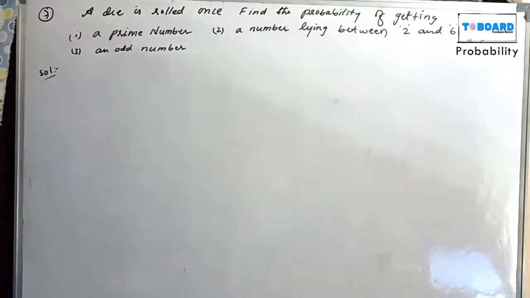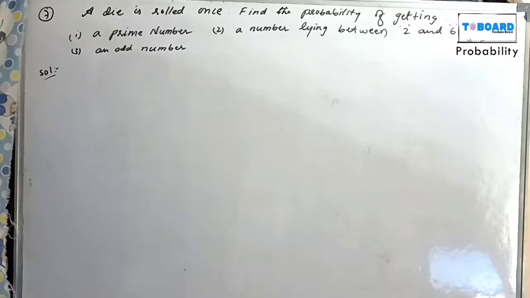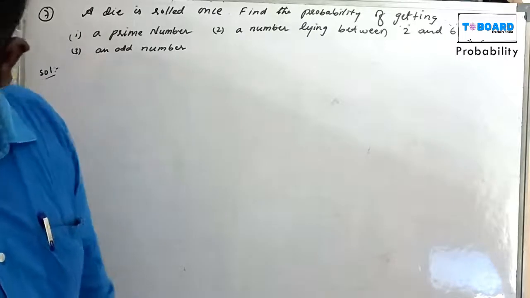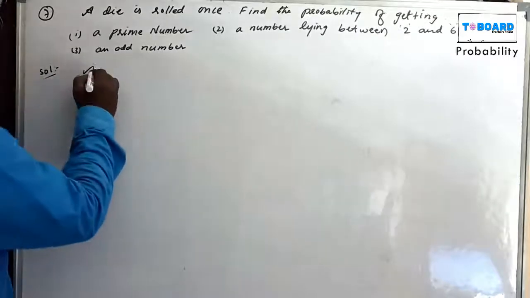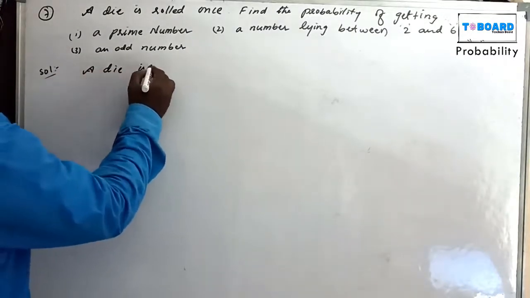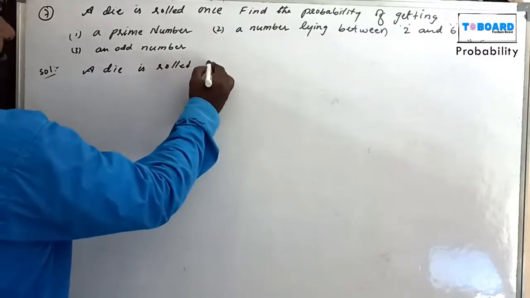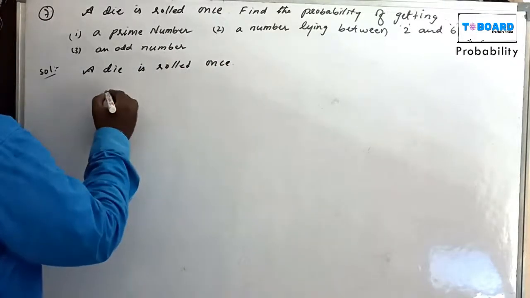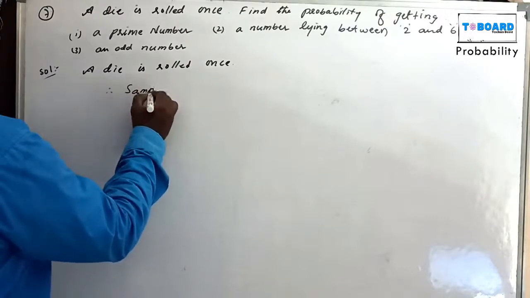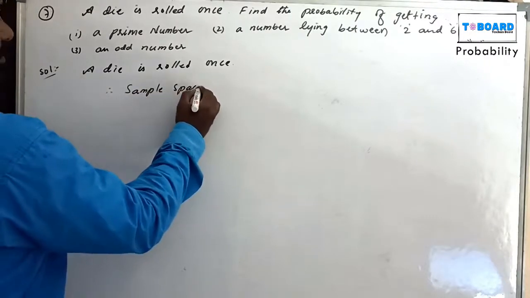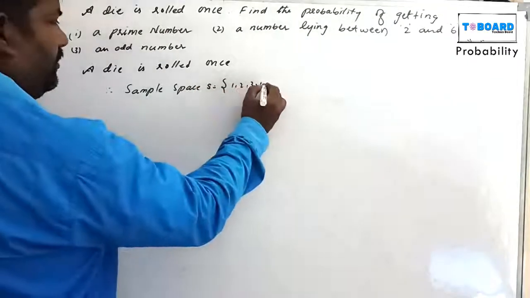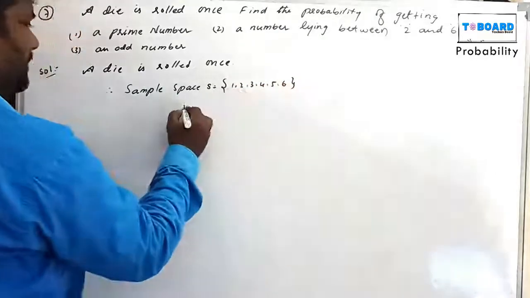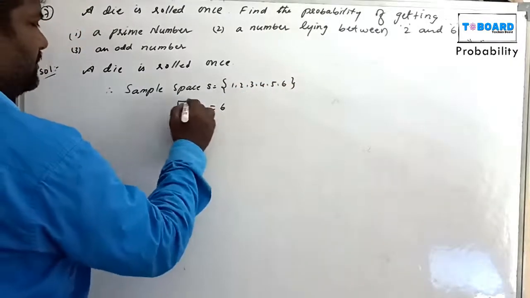A die is rolled once. Find the probability of getting: 1, a prime number; 2, a number lying between 2 and 6; and 3, an odd number. Now a die is rolled once, that means the sample space S equals 1, 2, 3, 4, 5, 6. N of S equals 6.